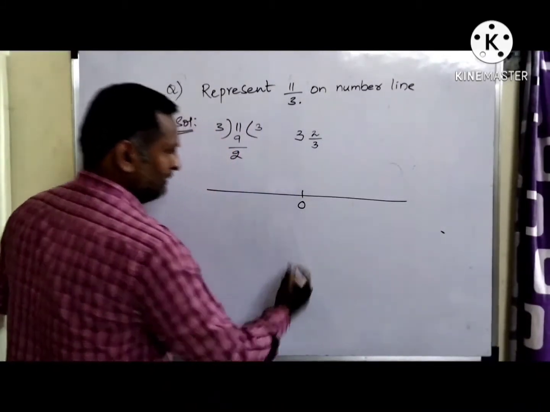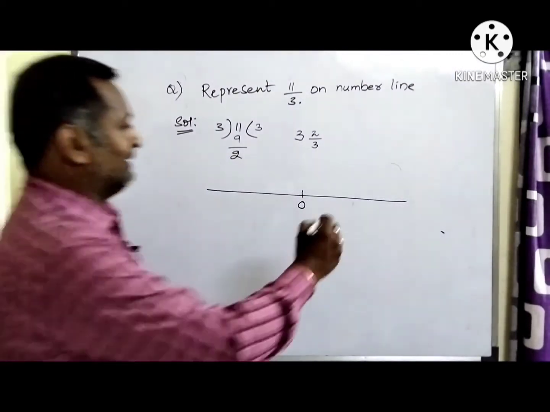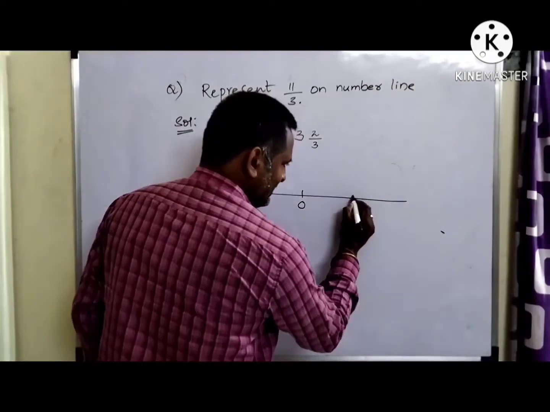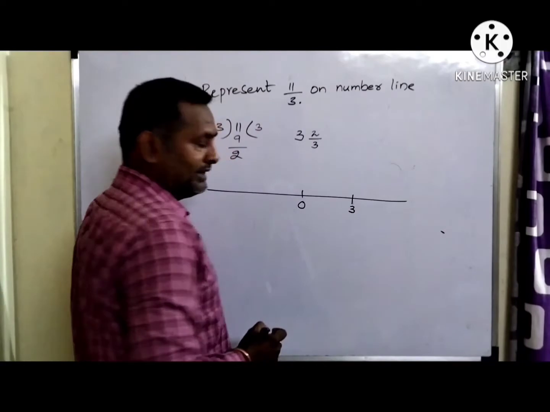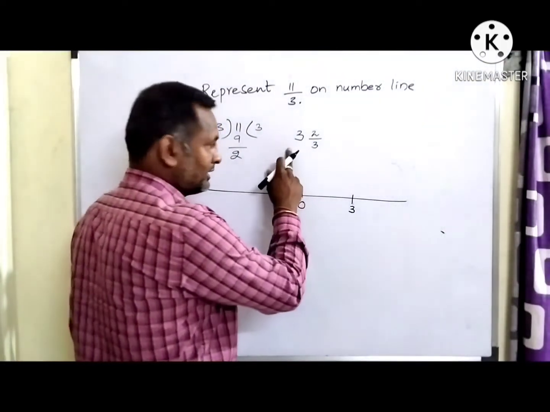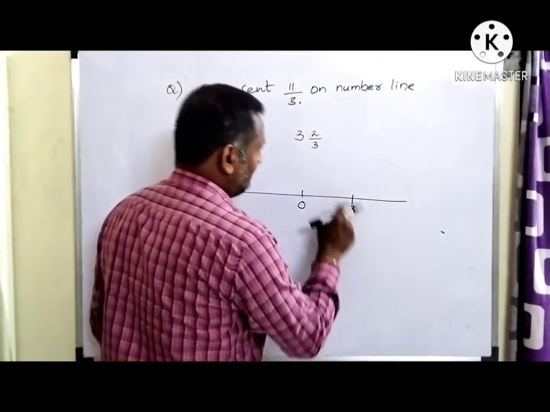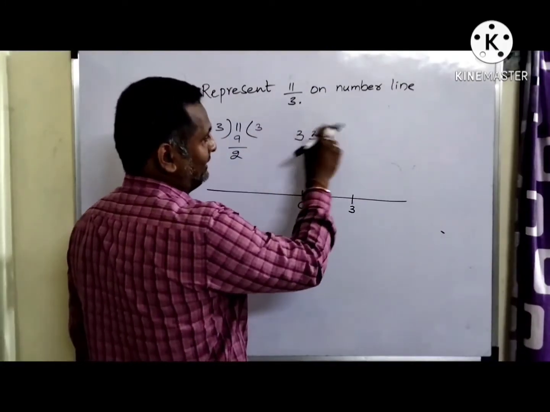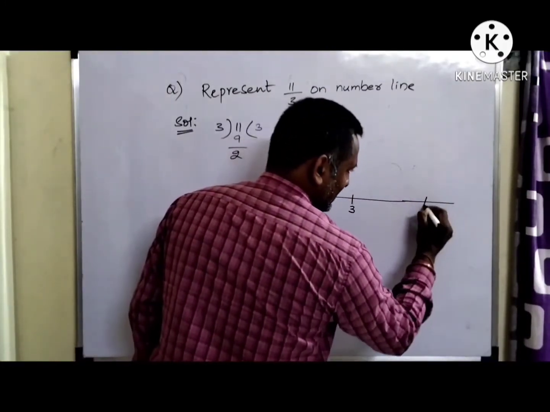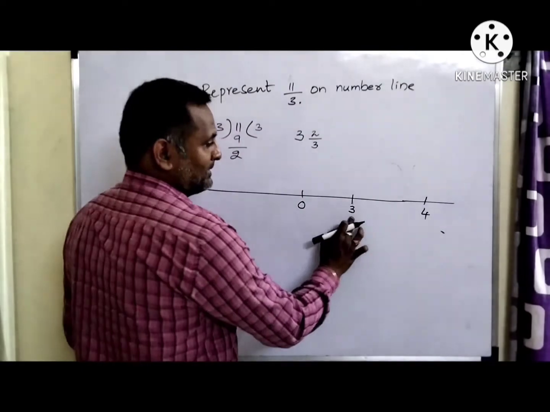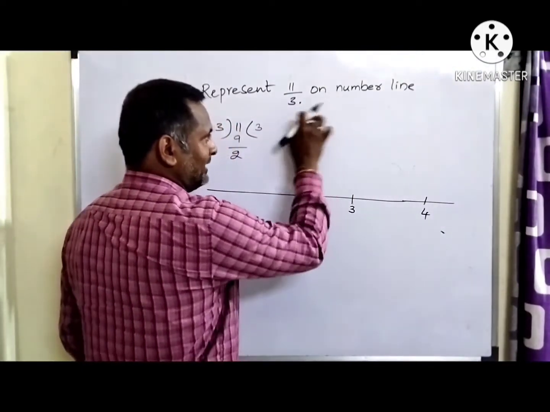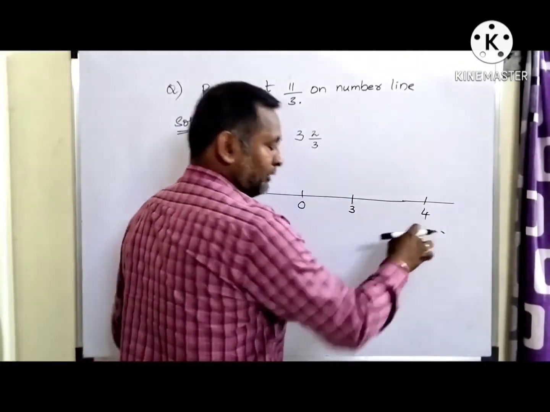First you mark the neutral point 0. Then don't write all the 1, 2, 3s. Only target the area where your target is. So this is 3, and 11 by 3 is greater than 3 but less than 4. This is 3, this is 4. So 3, 2 by 3 lies between 3 and 4, which is a known fact.